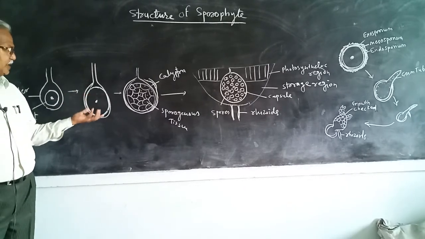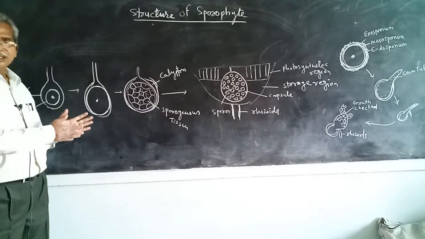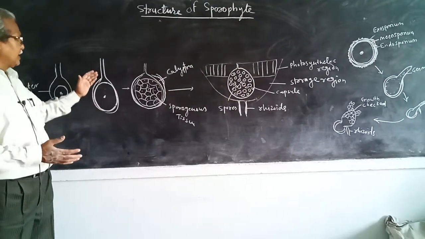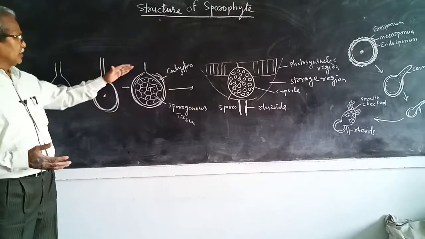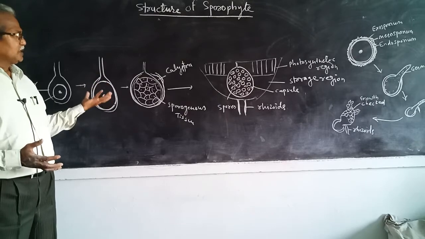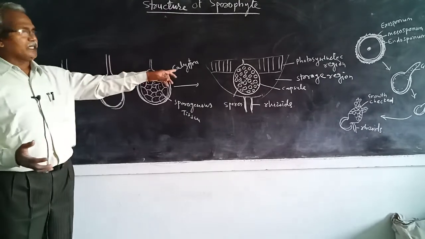At the same time, the wall of the venter divides and redivides and forms a two-layer protective covering around the zygote. This protective covering is called a calyptra.